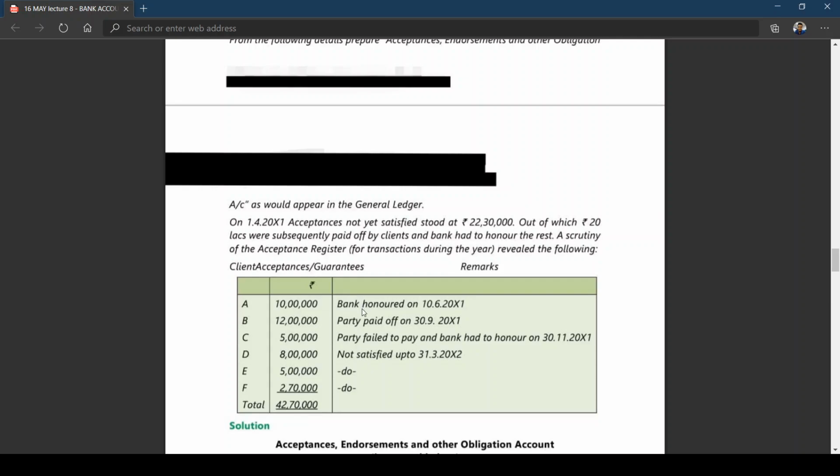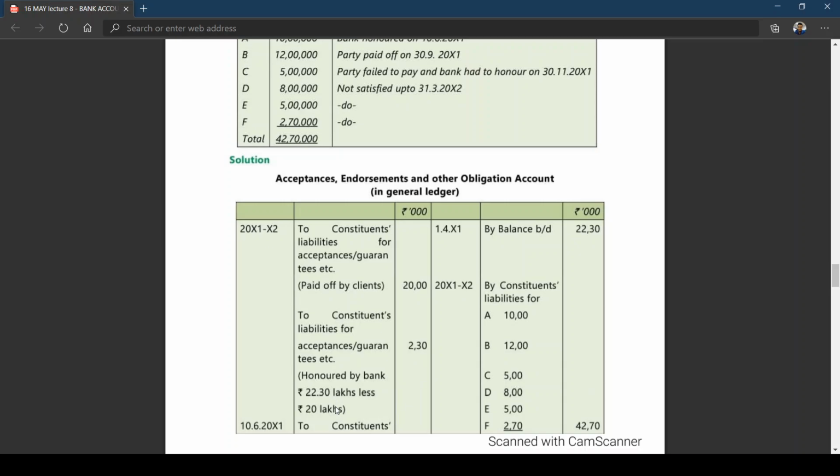Repeat again, bank on means acceptance given by the bank. The party has not failed to pay, so who has made payment? The bank. In case of B, the party has paid, no issue. But in case of C, the party failed to pay, meaning who has paid? The bank. And for D, E, F, the time has not yet come. So this can be taken as the closing balance. This is what has been written here, the solution.